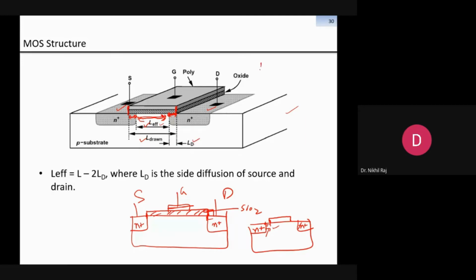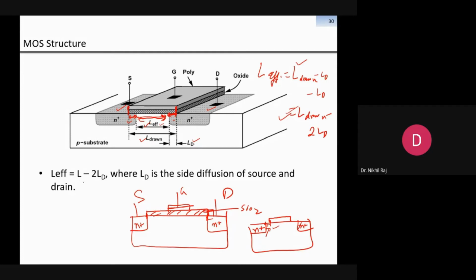So what will be the L effective then? L effective will be gained from L drawn, which we know from the manufacturing company, from the data sheet I can know what is L drawn. And also there will be information of LD. LD means the overlapping area. So LD is at the drain side, also the LD is at the source side. What I will do here, minus LD minus LD. So I will get here L drawn minus 2LD. So this will be the effective channel length where the current flow will happen.